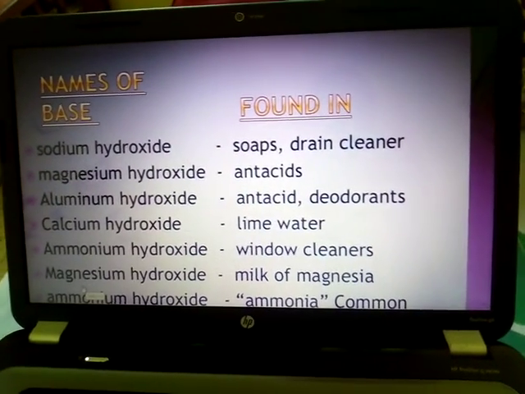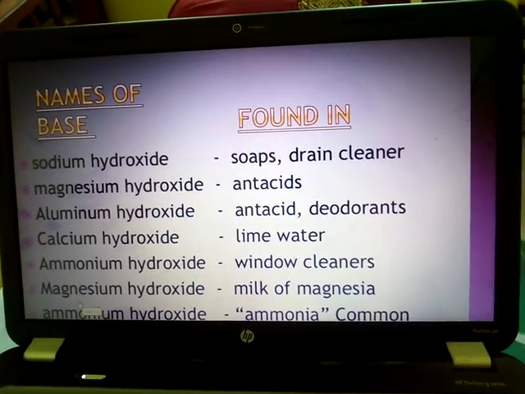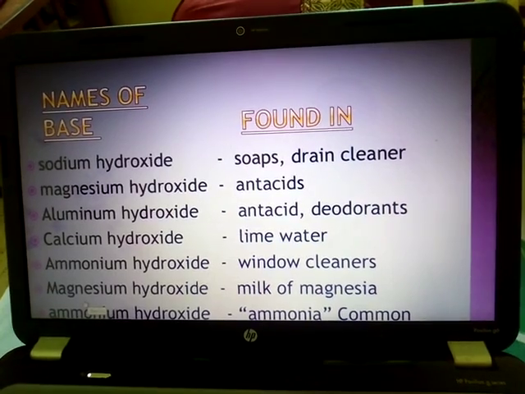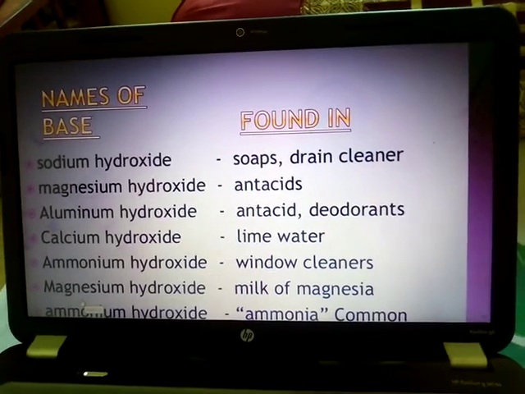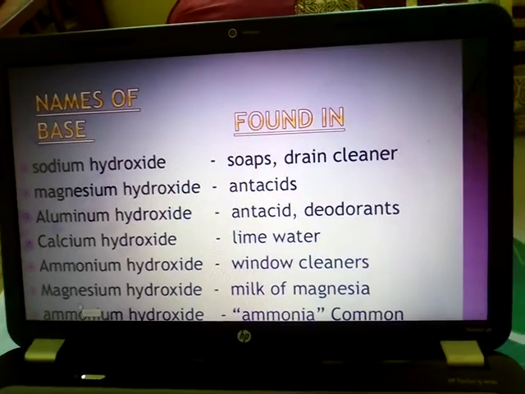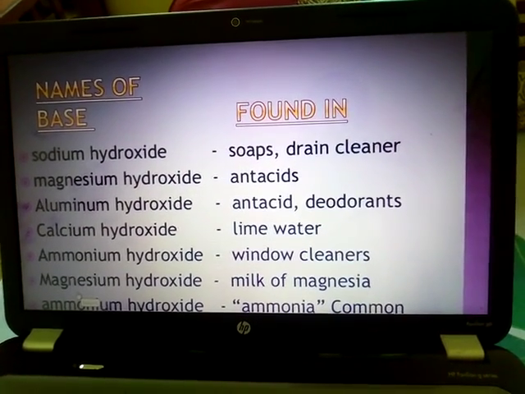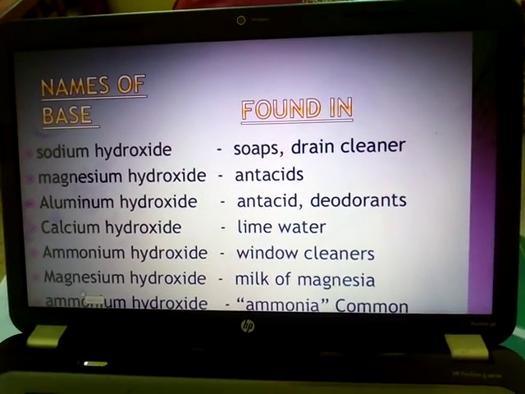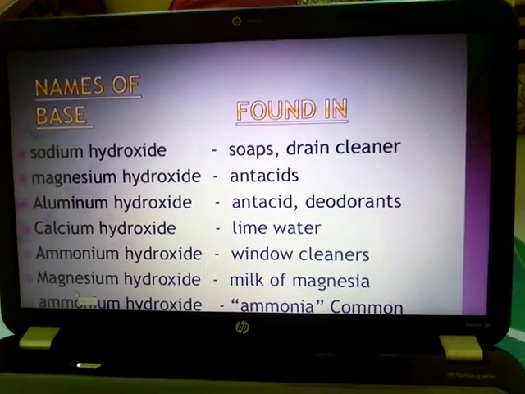But before going to name of some bases, we must know what is base, and previously we have discussed what is acid. So again, just a recap. Acid is the substance which is sour in taste and which turns blue litmus into red litmus, or blue litmus color into the red color. On the other hand, bases are those chemical substances which are bitter in taste and turn red litmus to blue. So here we have some examples of the base which is found in different substances.